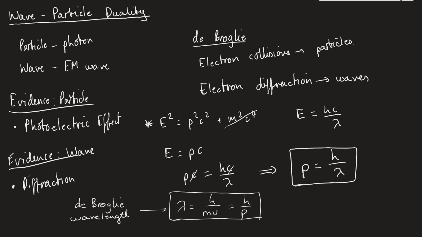And vice versa, if we know the wavelength of the light, we can then do h over that wavelength to get the momentum of that light. So this is the idea of wave-particle duality. Every particle can behave as a wave, and every wave can behave as a particle, and we have this relationship between waves and particles through this relationship between momentum and wavelength.